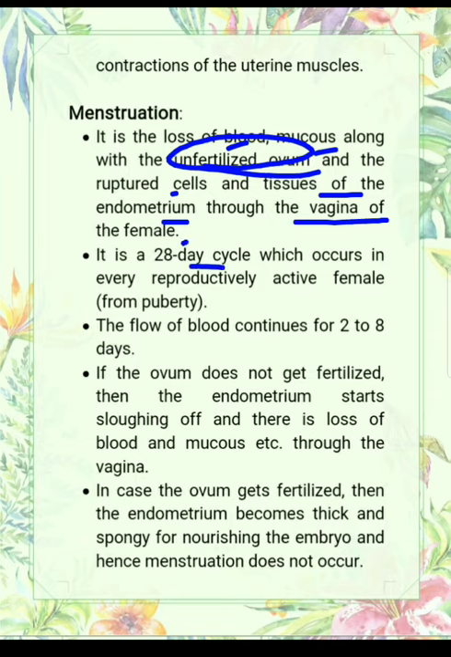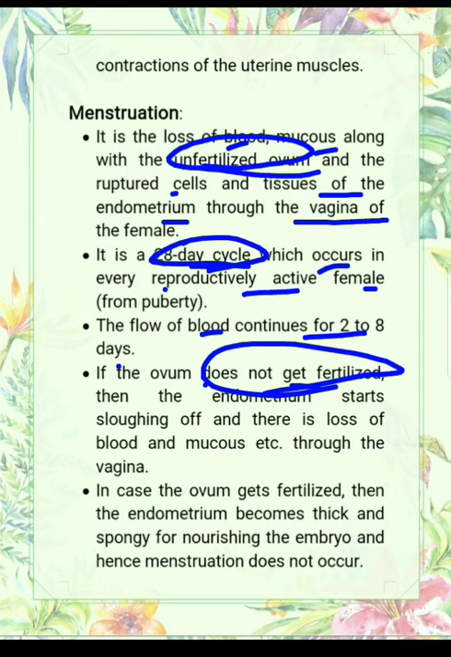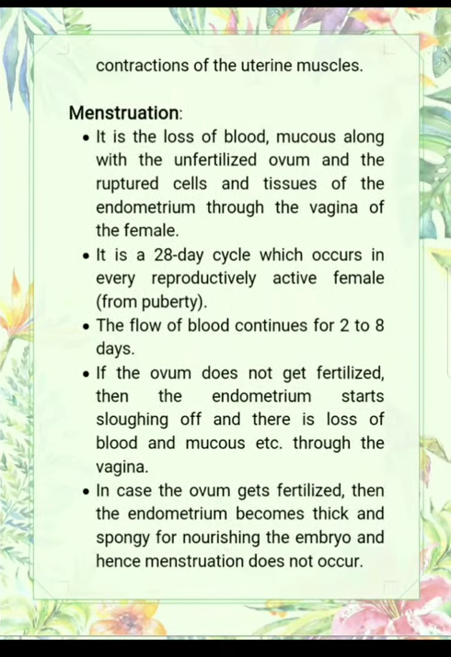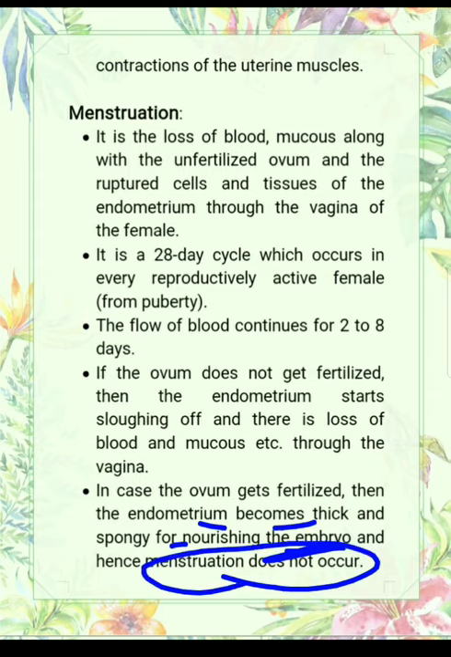And actually it is a 28-day cycle which occurs in every reproductively active female. After every 28 days menstruation will occur. The flow of blood continues for 2 to 8 days, depending upon the cycle. If the ovum does not get fertilized, then the endometrium starts shedding off and there is loss of blood and mucus through the vagina. And if the ovum gets fertilized, then the endometrium becomes more thick and spongy for nourishing the embryo, and hence menstruation does not occur.